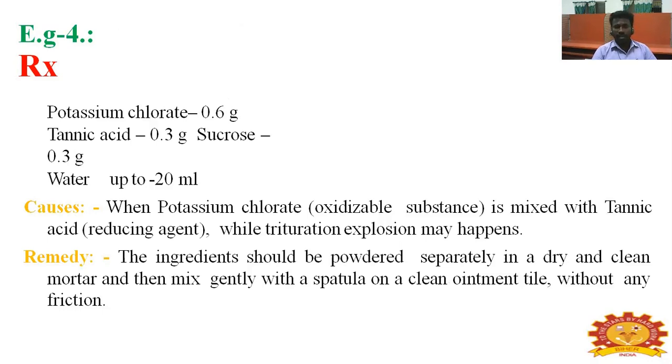Example: potassium chlorate 0.6 gram, tannic acid 0.3 gram, sucrose 0.3 gram, water up to 20 ml. When potassium chlorate, an oxidizing substance, is mixed with tannic acid, a reducing agent, an explosion may happen on trituration. The ingredients should be powdered separately in a dry and clean mortar. Then mix them gently with a spatula on a clean ointment tile without any friction.